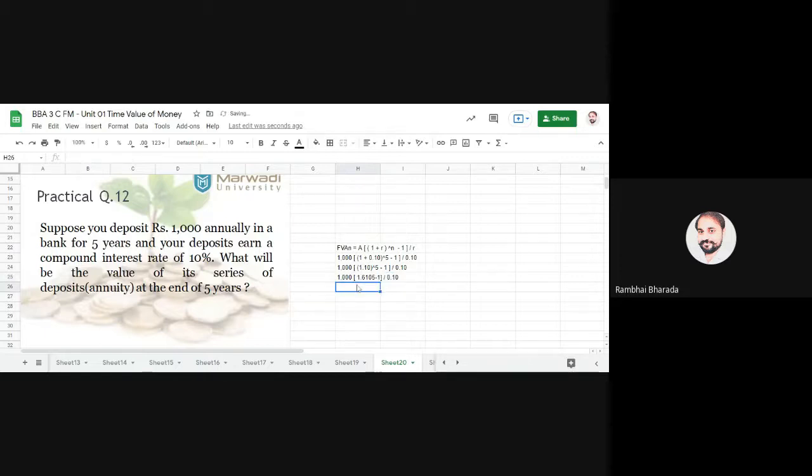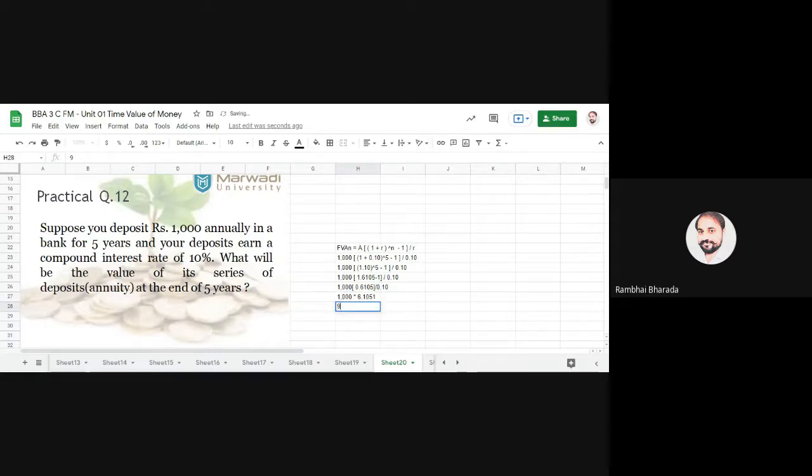So ultimately 1000 in a bracket 0.6105, bracket over, divided by 0.10. If I divide this amount by 0.10, you will get 1000 into 6.1051.